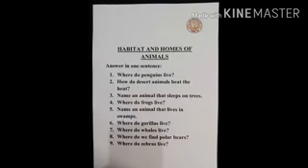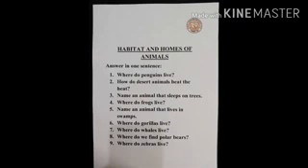Number 2. How do desert animals beat the heat? Number 3. Name an animal that sleeps on trees. Number 4. Where do frogs live? Number 5. Name an animal that lives in swamps. Number 6. Where do gorillas live?